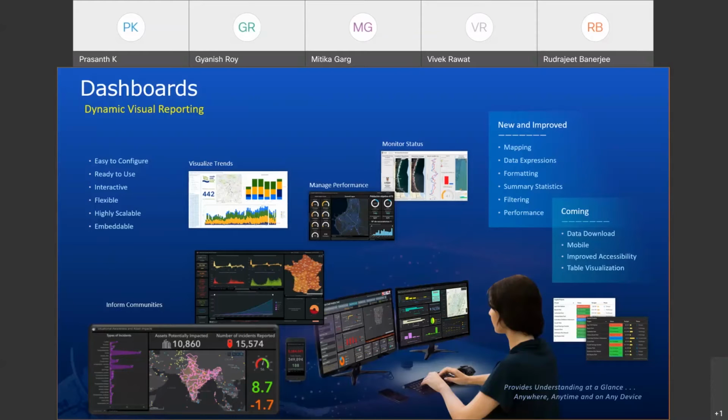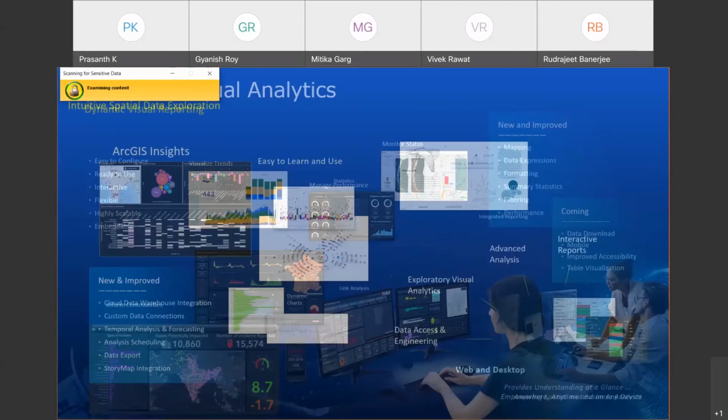Experience Builder is one way of integrating these dashboards, which will help you to bring this dashboard into a mobile adaptive environment. Not just monitoring, we would also need to explore these voluminous data sets which are coming in.